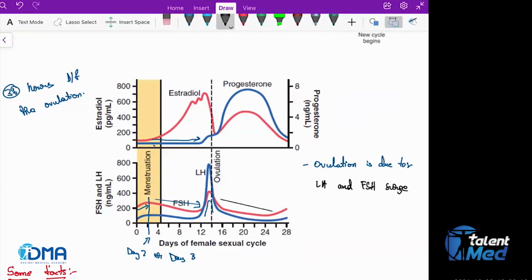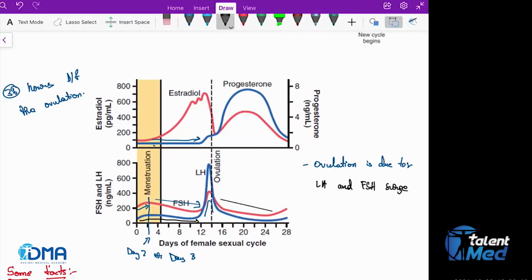Now when it comes to the LH, it is at its lowest level in the whole follicular phase. When is the peak level, when is the maximum level of LH seen? 10 to 12 hours before the ovulation, right? The total LH surge lasts for 32 to 36 hours.